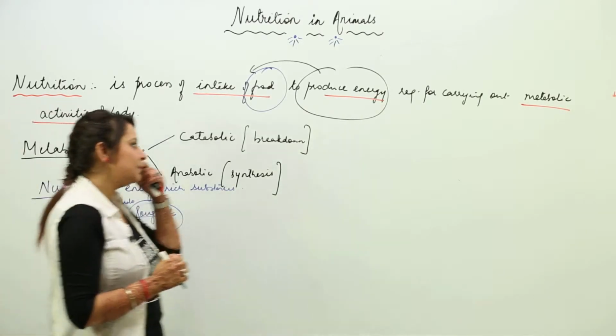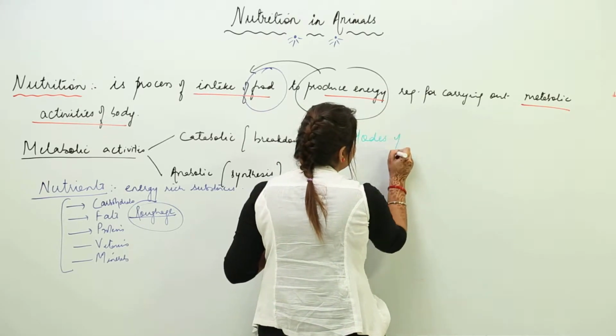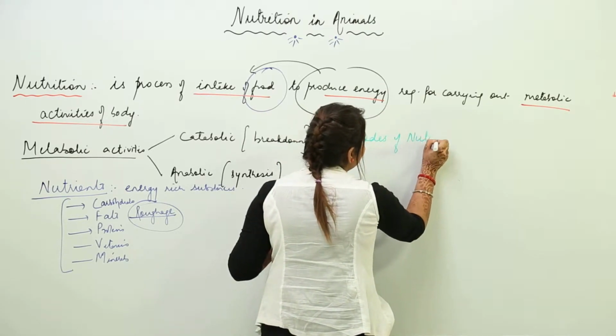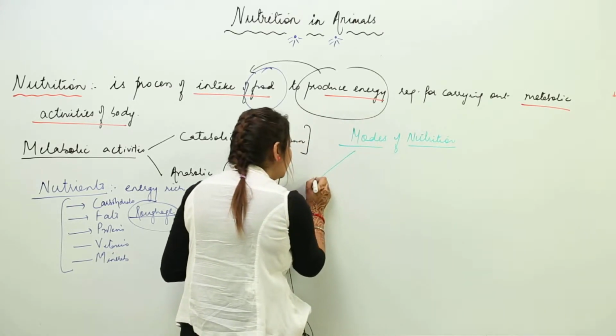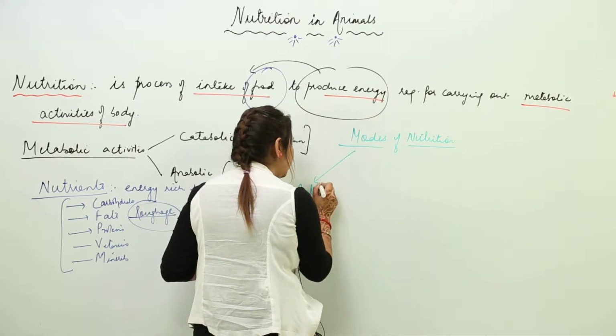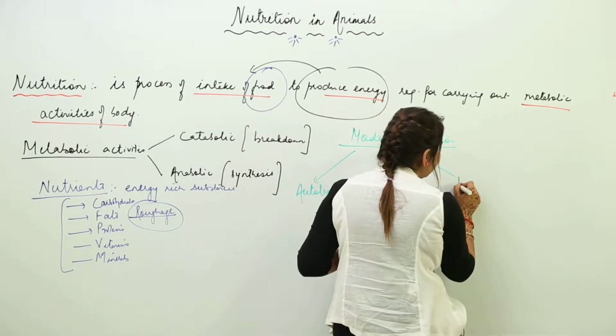If we discuss the modes of nutrition, that is how an organism can get nutrition, we have two modes of nutrition. One is the autotrophic mode, and the other is the heterotrophic mode.